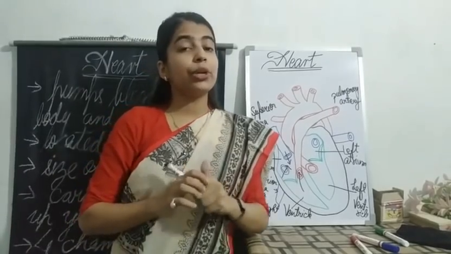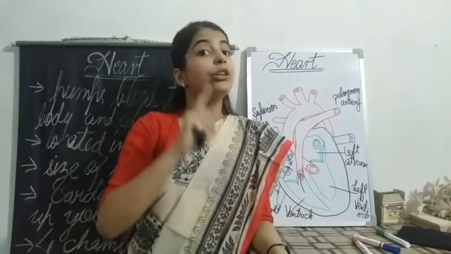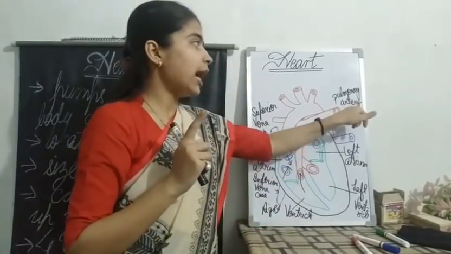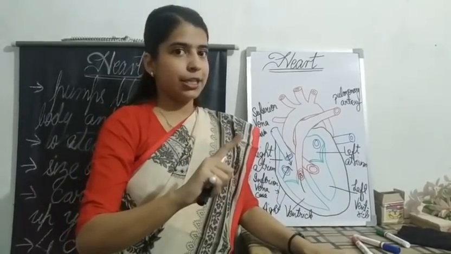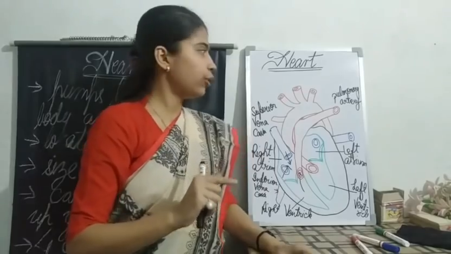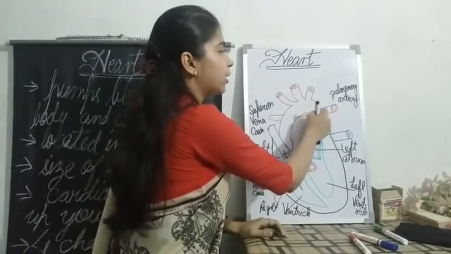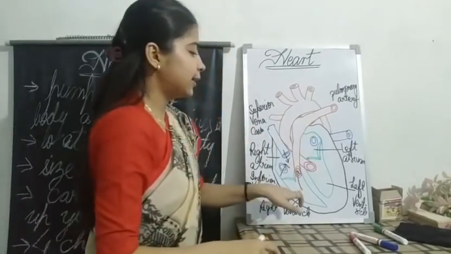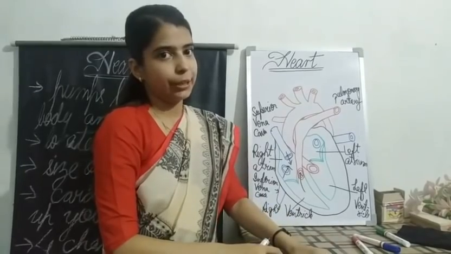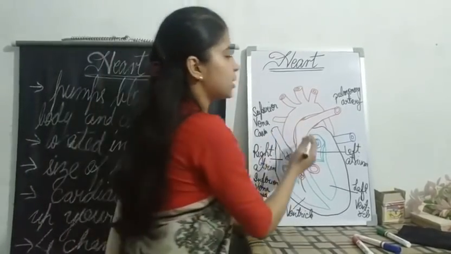I told you, students, that the pulmonary artery and the pulmonary vein do opposite functions: the pulmonary artery carries deoxygenated blood and the pulmonary vein carries oxygenated blood. Is it clear?